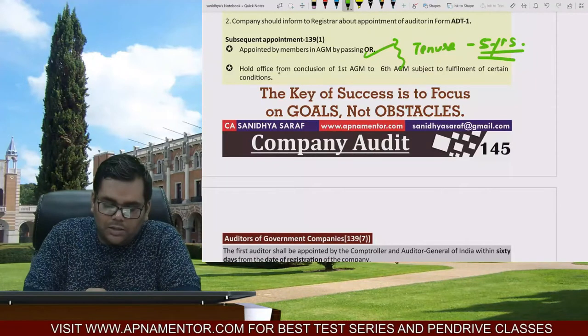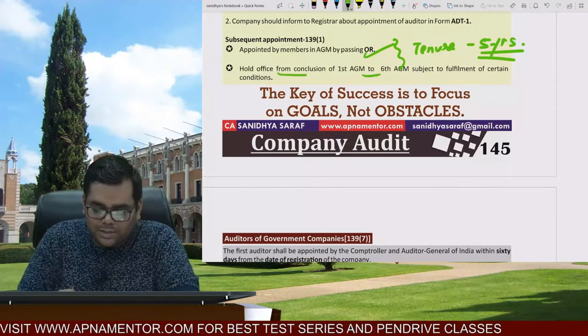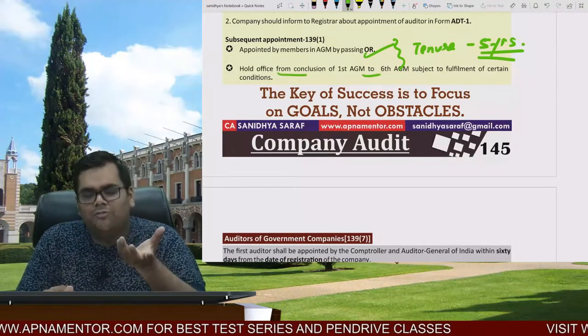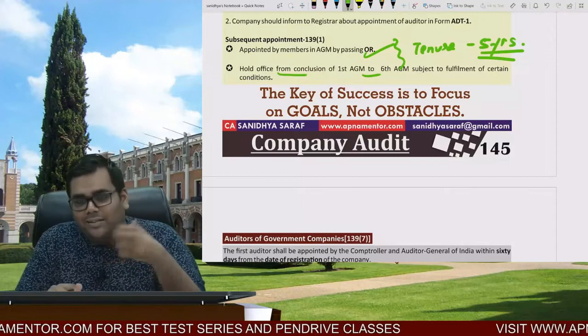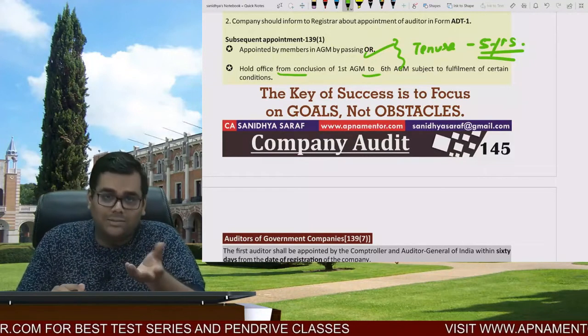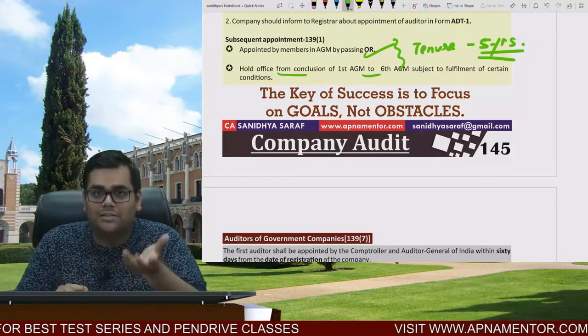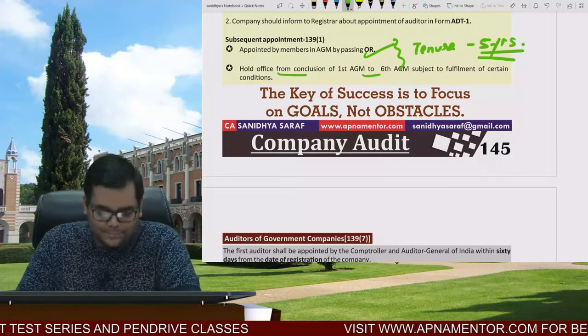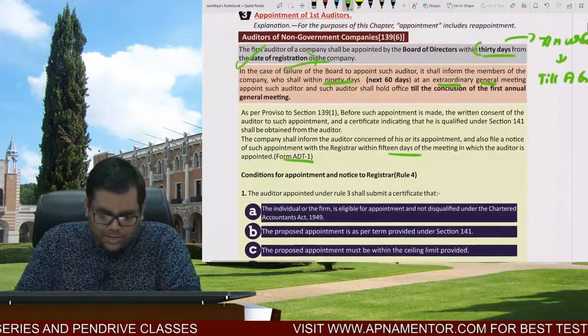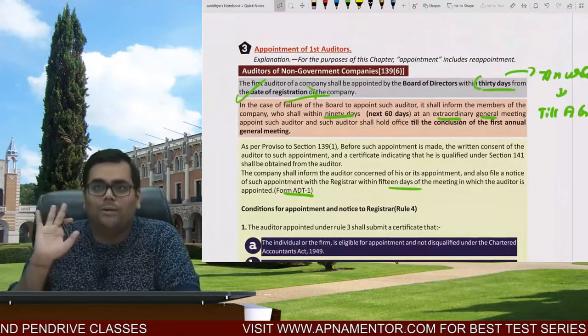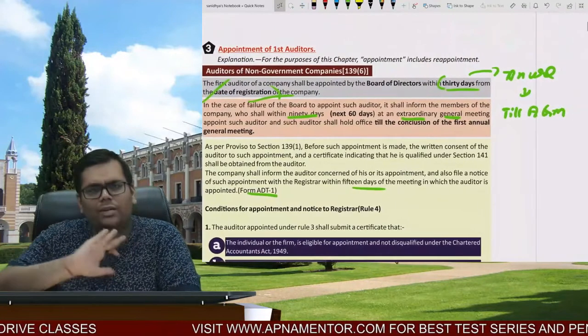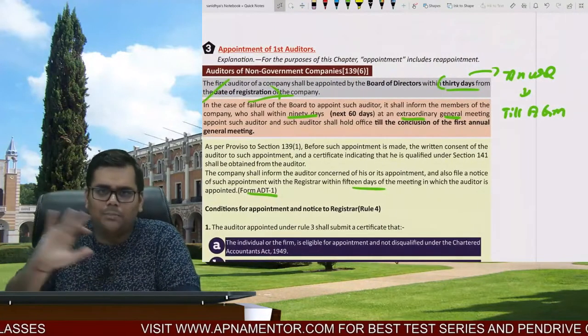So the tenure is: hold office from the conclusion of the first AGM till the sixth AGM, subject to fulfillment of conditions. Now, whether this auditor can be reappointed or not will depend upon whether rotation is applicable, and that we are going to see later. Now, this is the story of auditors of non-government companies. So, no intervention from the government side because there is no government stake over here.